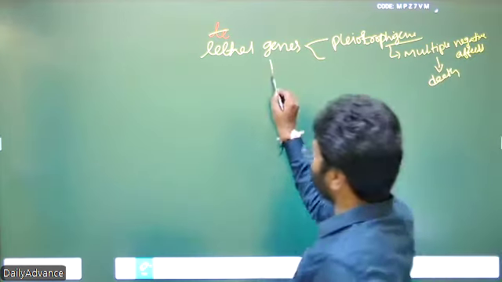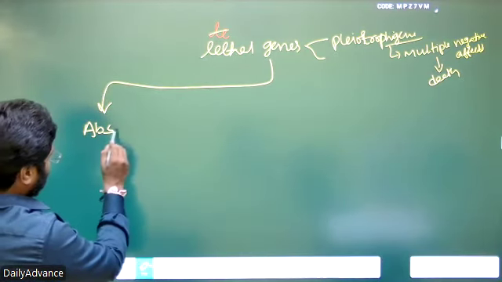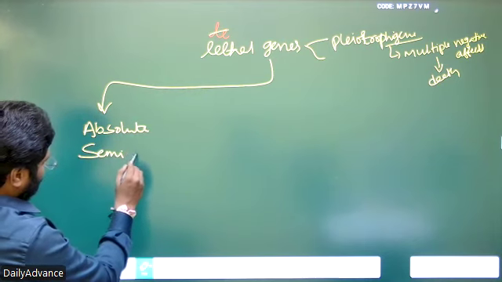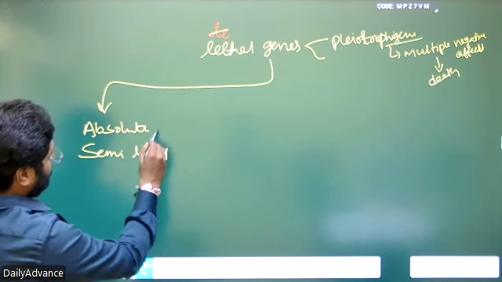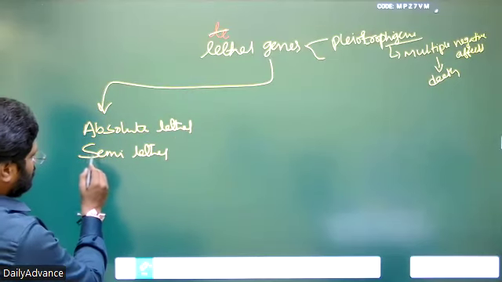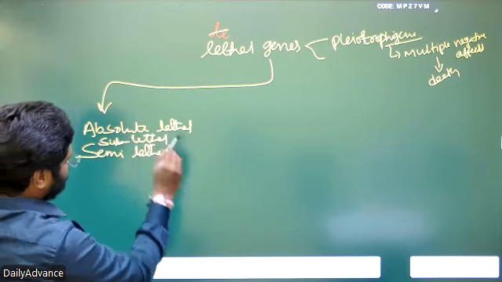They are classified into two categories: absolute lethal, sublethal and semi-lethal.